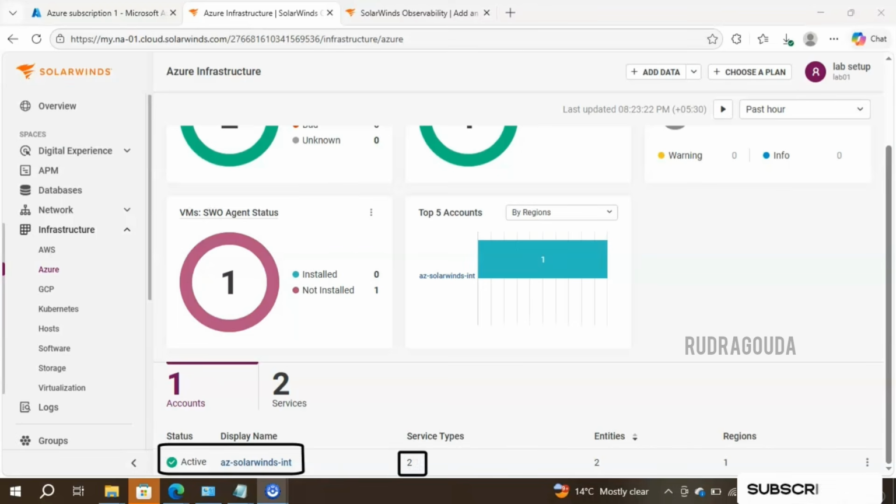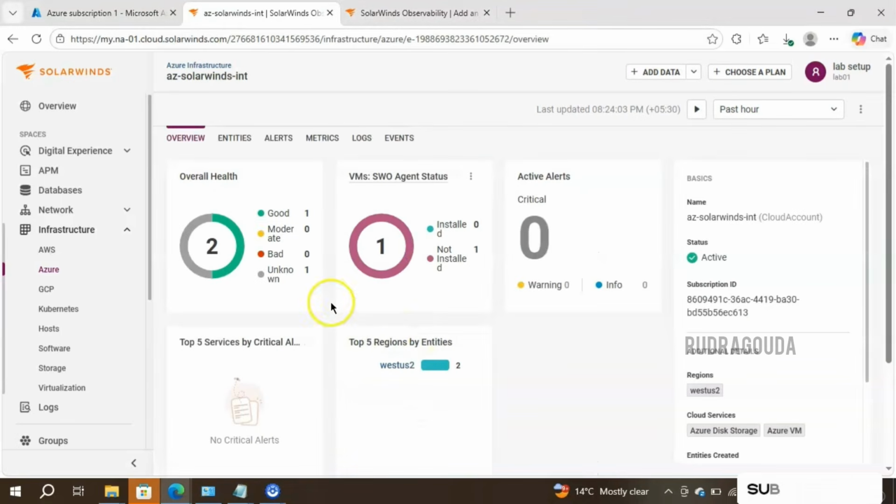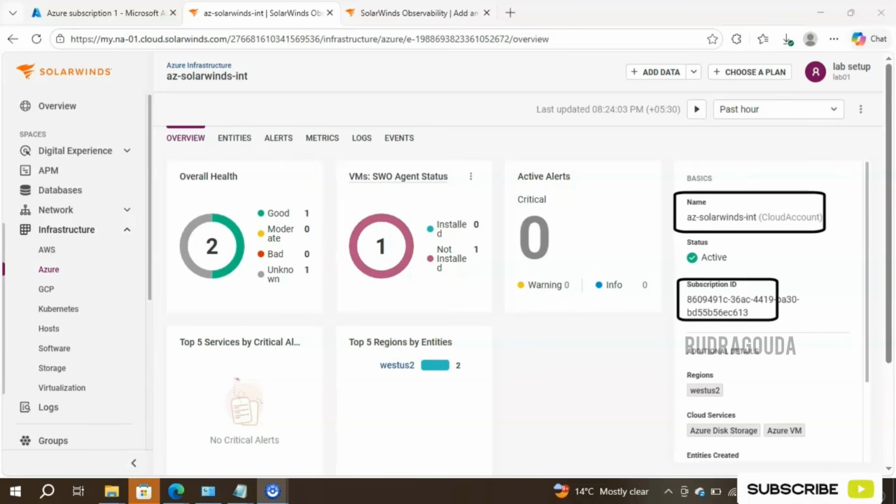Okay, and it has detected one reason. So what are those reasons and what are those service types? If you want to know more about that, simply select this one and inside that it will give the clear picture for us. Of course, you are able to see the basic information here as well, like what is the integration name we have given, what is the current status of that one, and the subscription ID we have chosen.